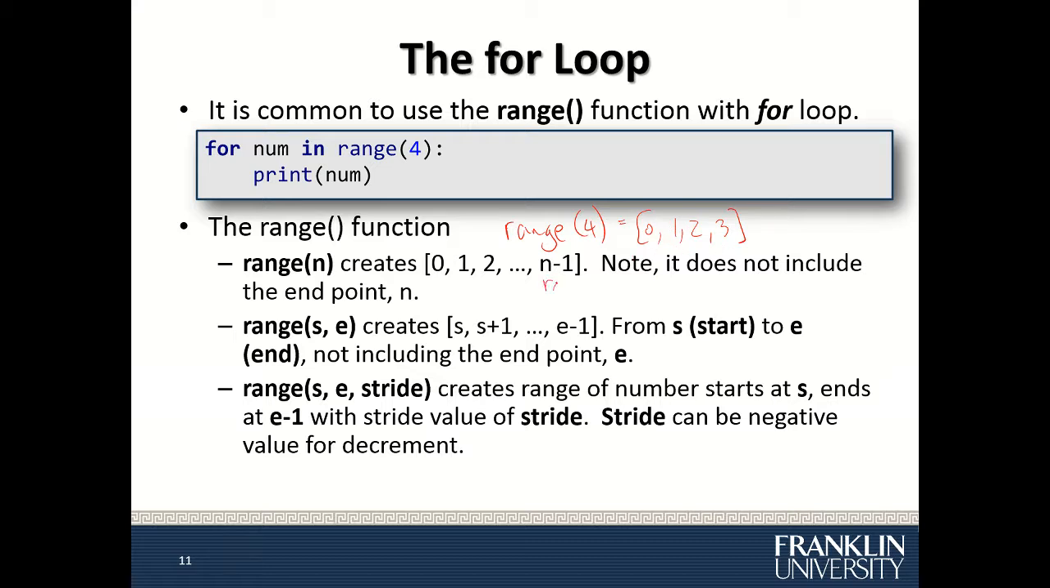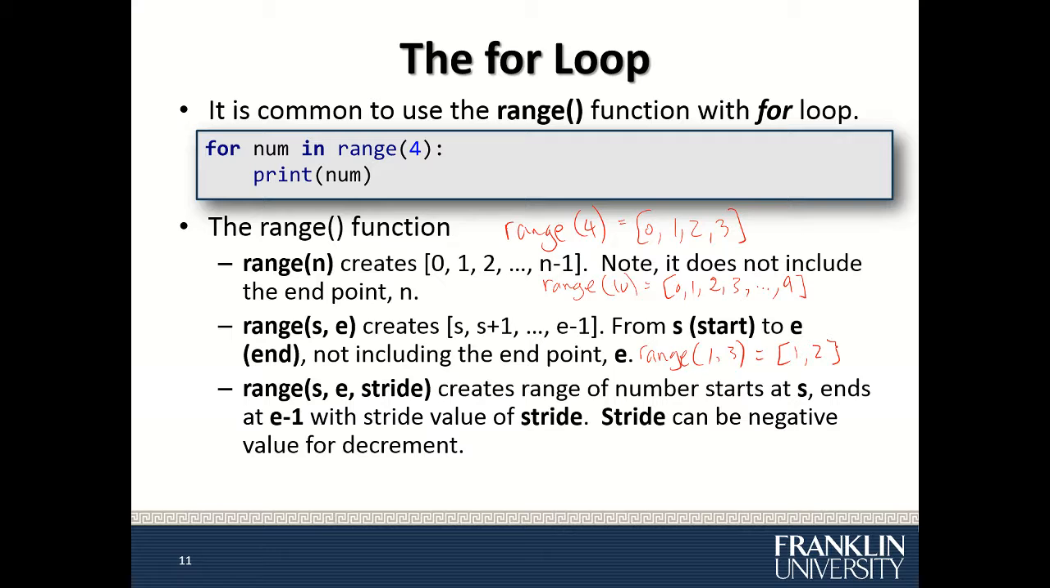If I do range 10, then I will have 0, 1, 2, 3, all the way to 9. I can have 2 parameters. If we specify 2 parameters, then it is start and end, the starting point and the ending point. Again, it is not including the endpoint. So if I have, say, range 1, 3, then I will have 1 and 2, not including 3.